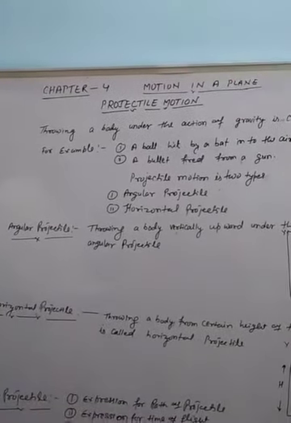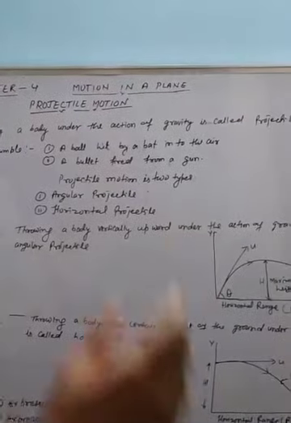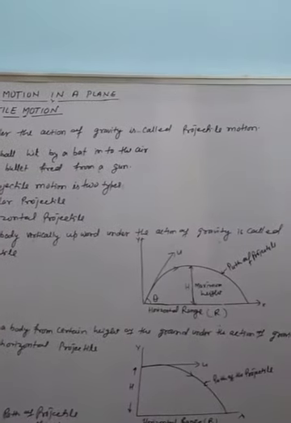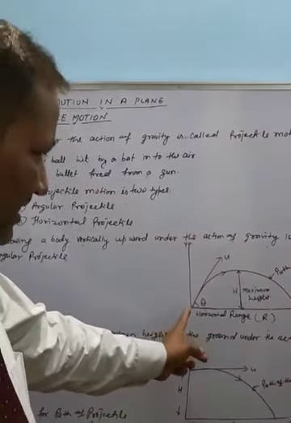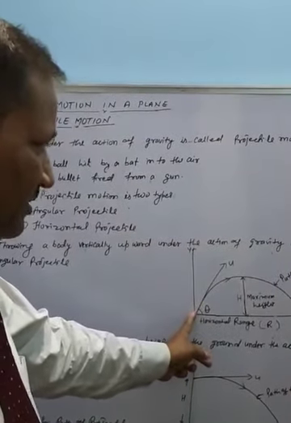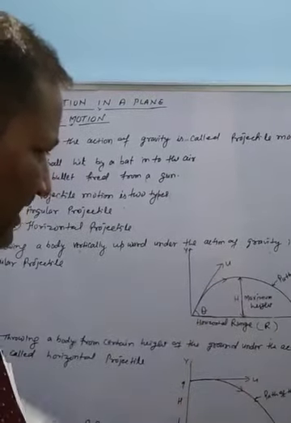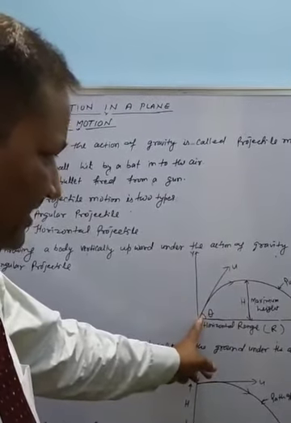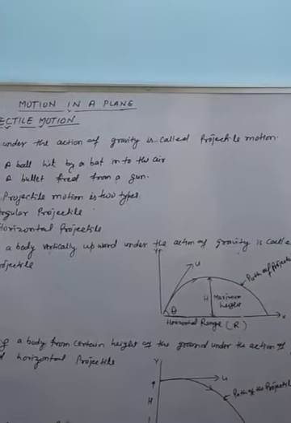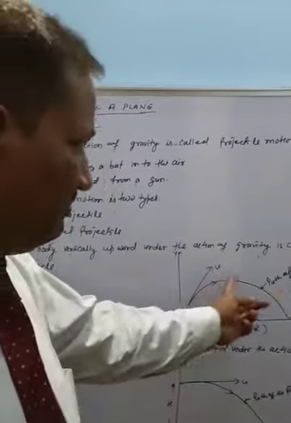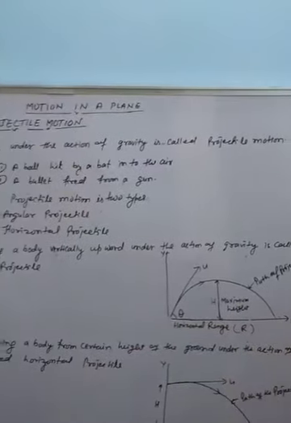Angular projectile: throwing a body at an angle under the action of gravity is called angular projectile. Just now I am showing in a figure, let us suppose that an object is thrown with the initial velocity u, making angle theta with the horizontal, and it comes down to the surface of the earth under the action of gravity. This is called the path of the projectile and this is called the horizontal range.